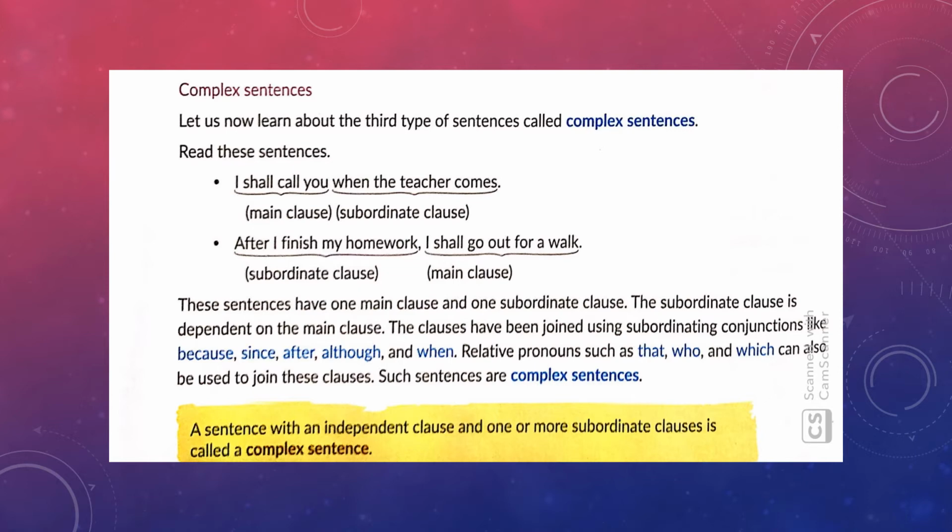So once again, what do we learn in this slide? There are 3 types of sentences depending on the type and number of clauses used in a sentence. That is simple sentence, compound sentence, and complex sentence. Simple sentences have just one clause which is independent. Compound sentences have 2 or more clauses and they are joined by coordinating conjunctions. These clauses are once again independent. But coming to complex sentences, they are joined by subordinating conjunctions and the clauses in these sentences are main clauses and subordinate clauses.